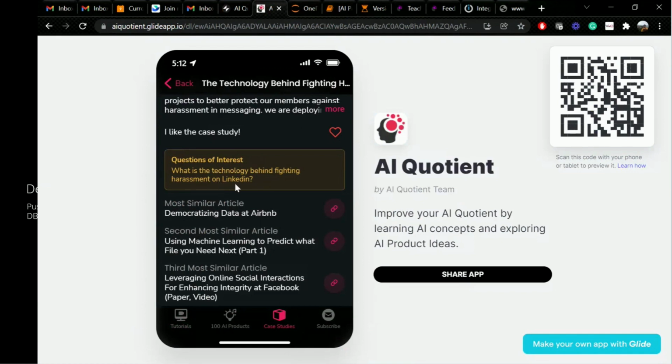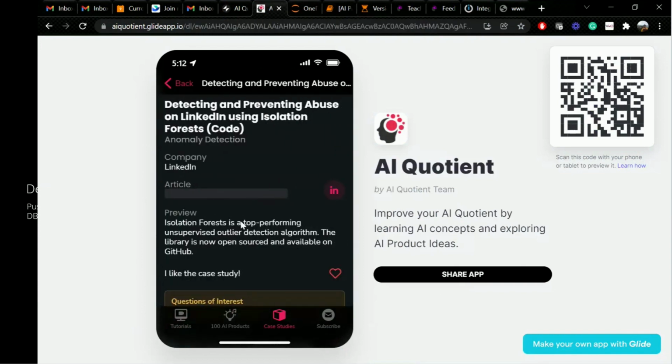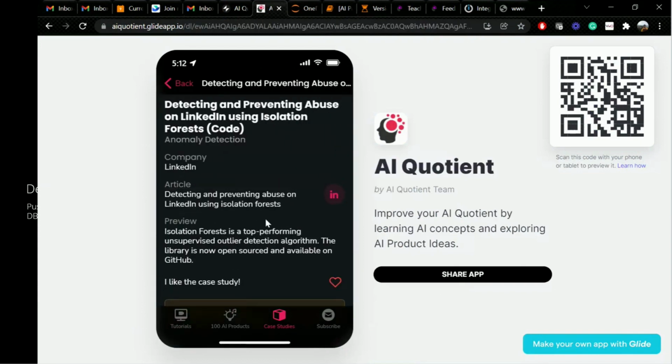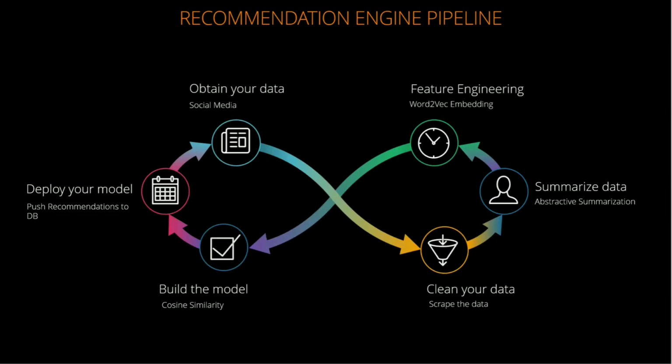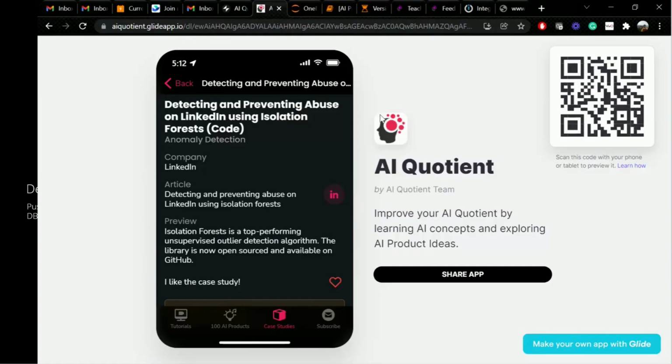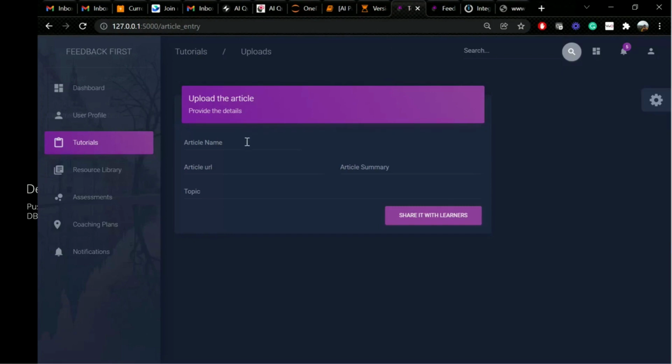This information is getting pushed to the database, and whenever this particular recommendation is selected, it is pulling all those recommendations that are similar to this, which were calculated in this step. So what we have done is whenever a new article is uploaded, I'm also going to show you exactly how the articles are getting uploaded. All I need to do is give the article name, article URL, and if you want to give an article summary, you can. But generally, even if you don't, the machine learning transformer model will automatically generate the summary. And then you mention the topic, you just share it with everybody, and this goes to the pipeline.